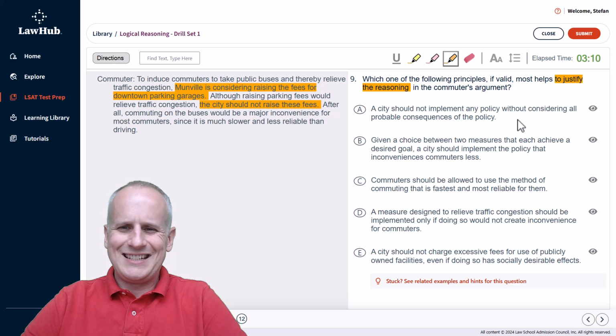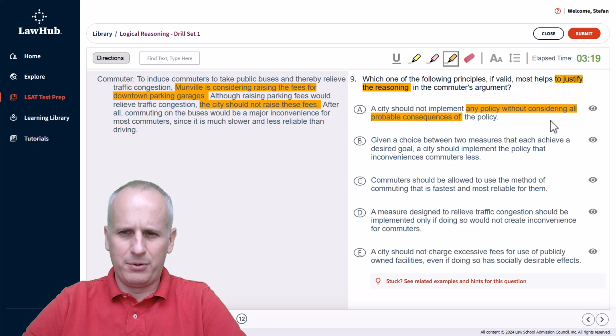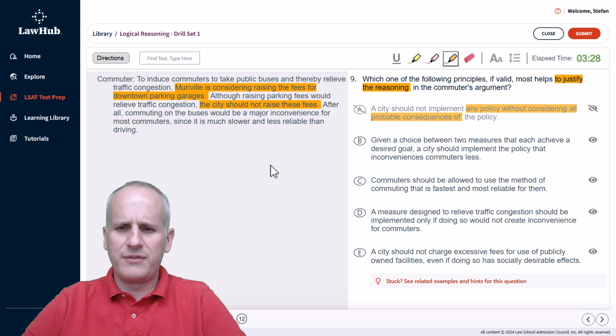We've got choice A: a city should not implement any policy without considering all probable consequences of the policy. Well, we certainly did not cover all probable consequences, and we're not talking about any policy writ large. So we can eliminate choice A hopefully pretty easily. Then choice B, we've got: given a choice between two measures that each achieve a desired goal.